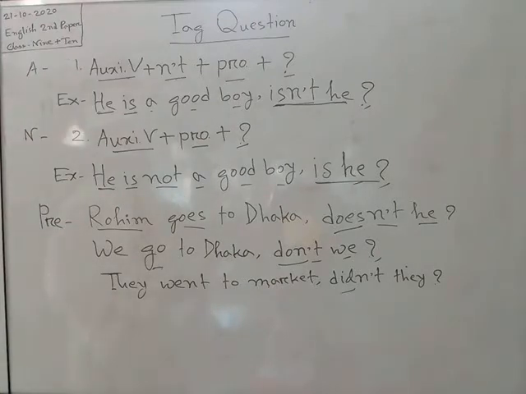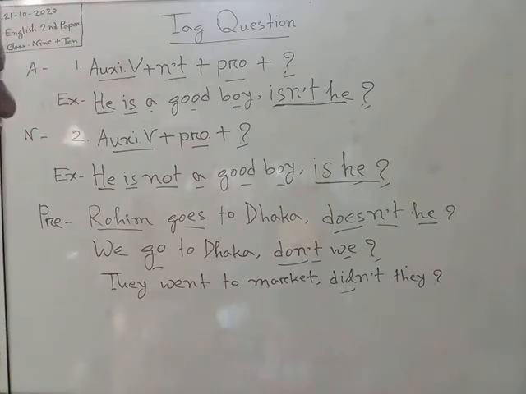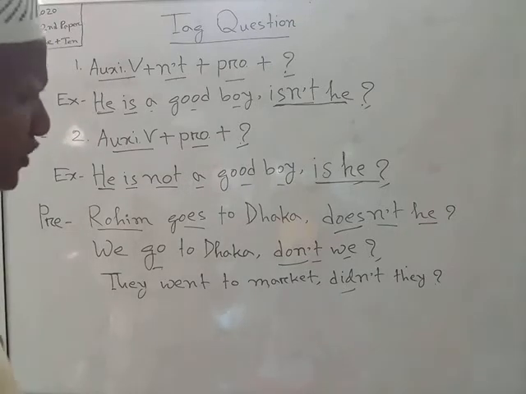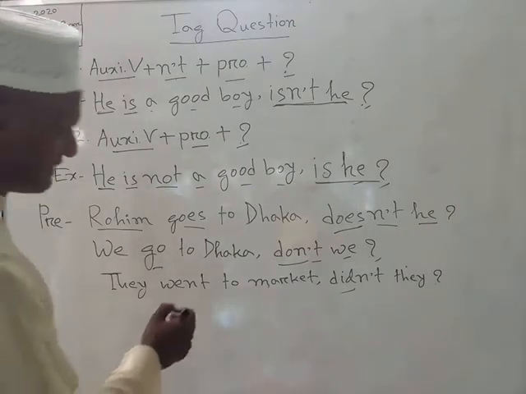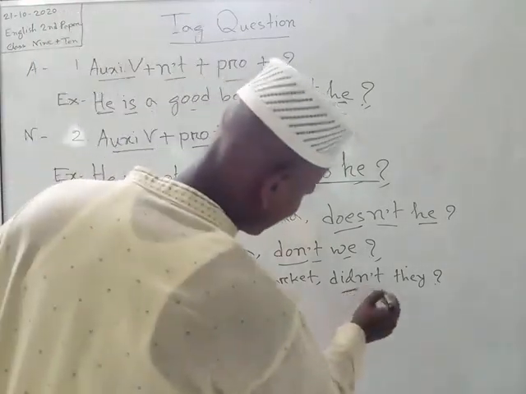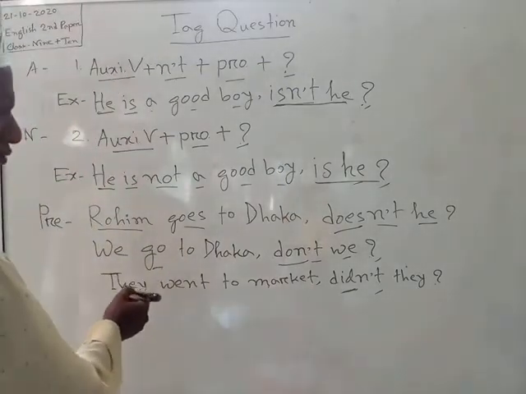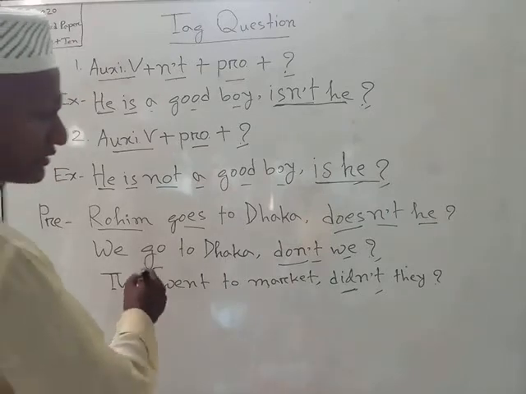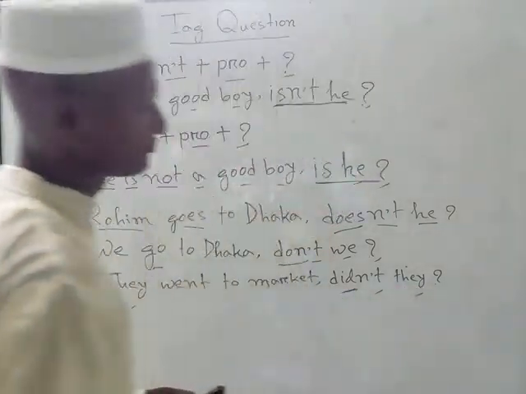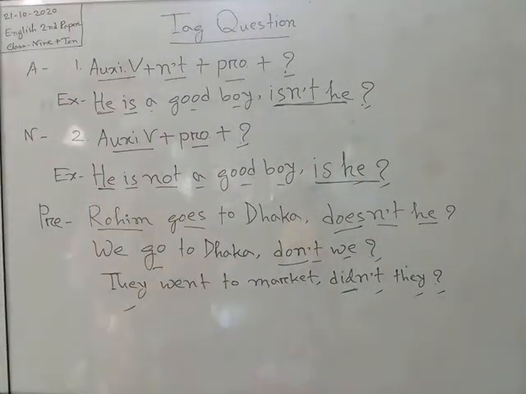Dear student, in this matter, if we find any past form of verb in any sentence, then we should make its tag question by taking did. Firstly we should take did, then n't, then the pronoun of the subject, or if the subject is a pronoun, then we should take this pronoun, and then the note of interrogation. Thus, they went to market, didn't they?